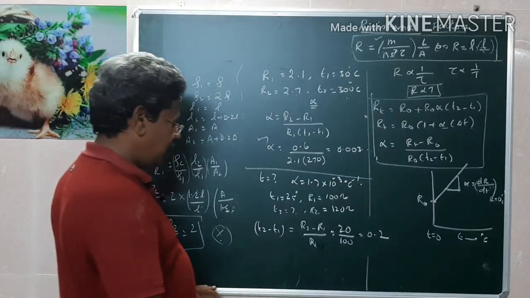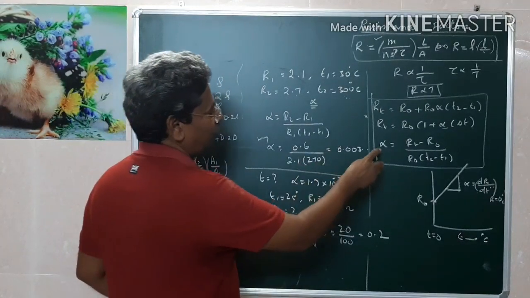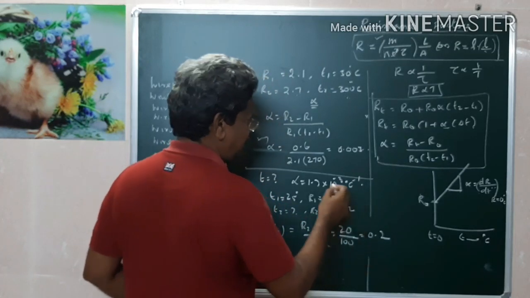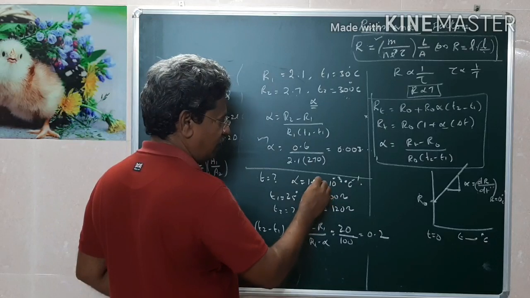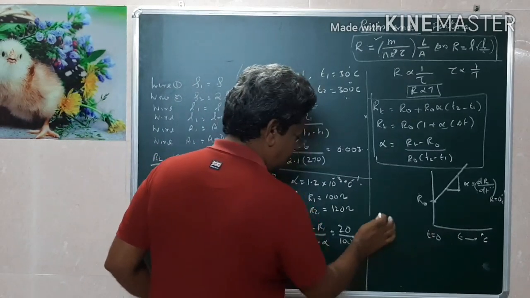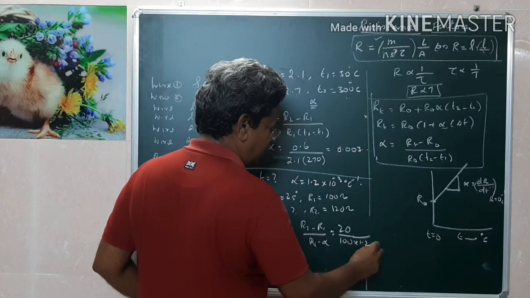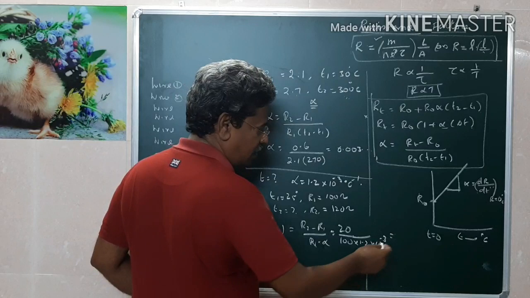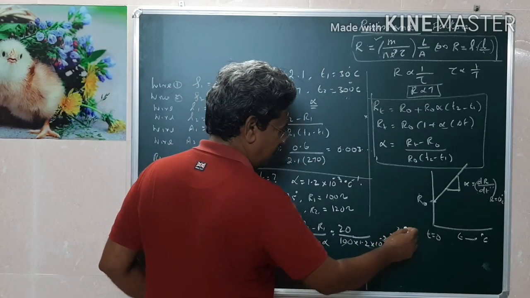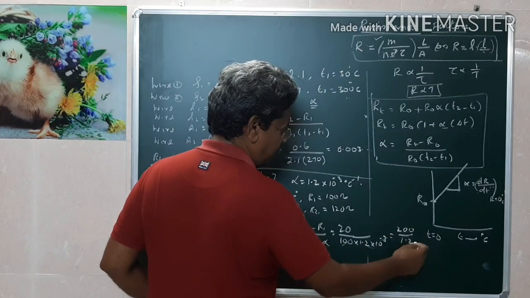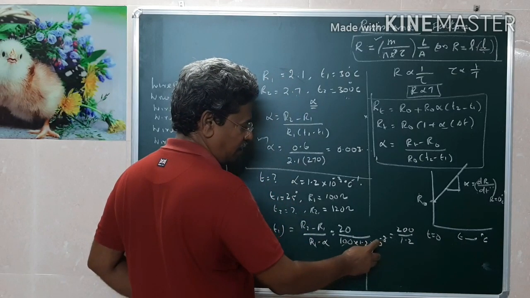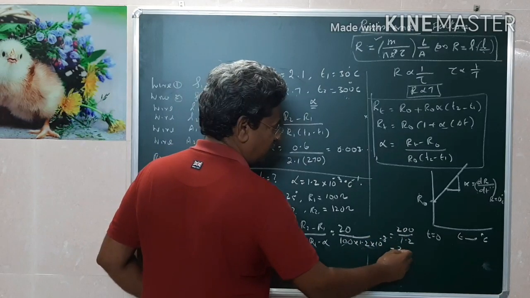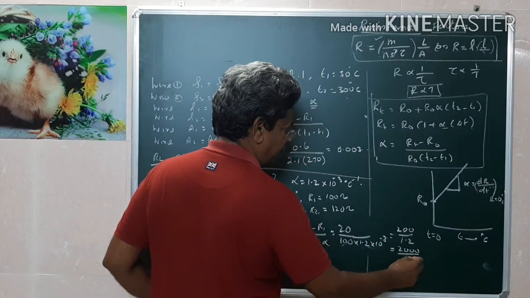Now we have to find out T2. This divided by alpha. Suppose alpha is, for my convenience I am taking this as 1.2. Therefore, 20 divided by 1.2 into 10 power minus 3. When the minus 3 is taken to the numerator, 10 power plus 3. This will be 200 by 1.2, or this could be 2000 by 2.